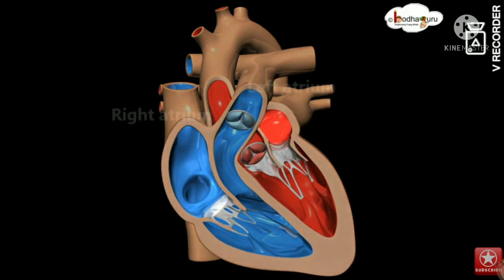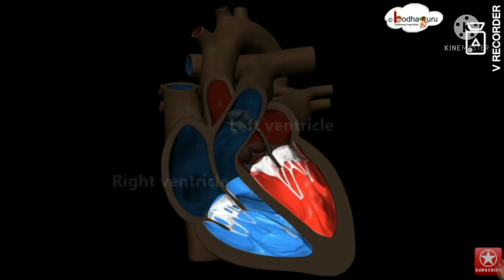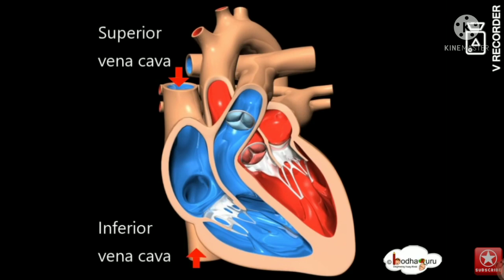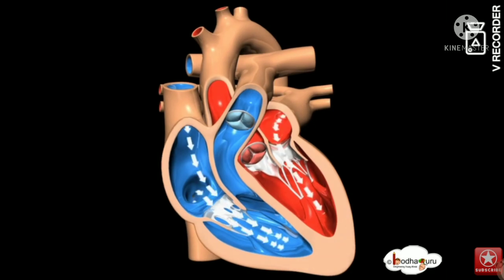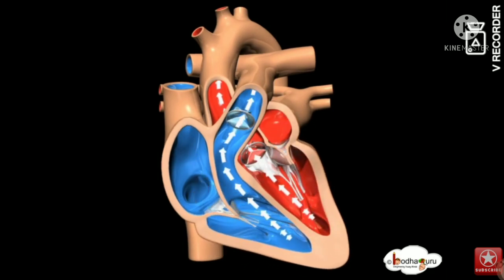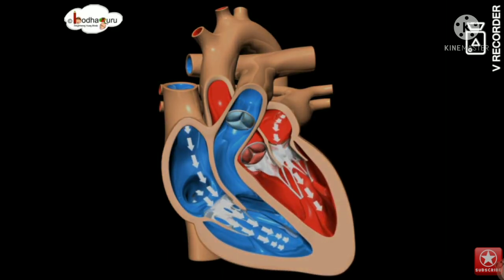Okay, the right and the left regions of the heart are separated by a wall of muscle called the septum. The right ventricle pumps the blood to the lungs for reoxygenation through the pulmonary arteries. The right pulmonary valve closes to prevent the blood from flowing back into the heart. Then the oxygenated blood is received by the left atrium from the lungs via the pulmonary veins. Read on to explore more about the structure of the heart.